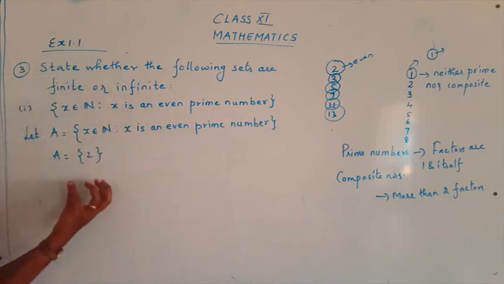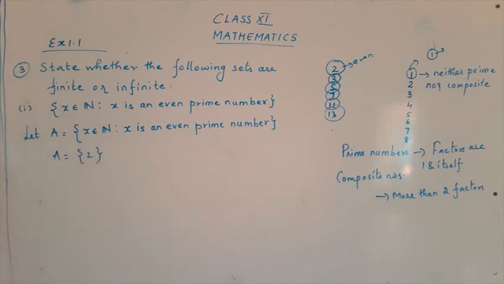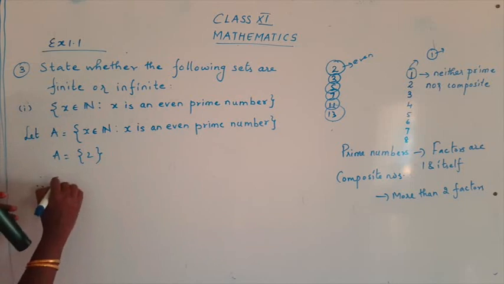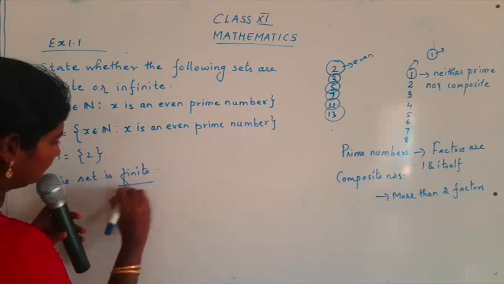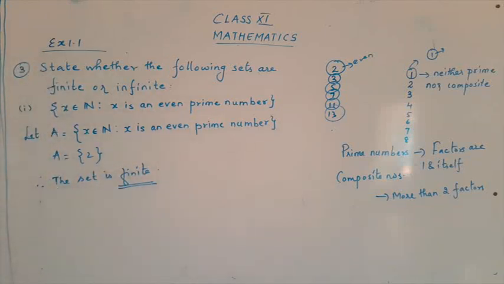So now here I can count the number of elements. If you are able to count the number of elements, you call that set finite. Therefore we can say the set is finite. That's all. So we have completed the first subpart. Take down the answer. Now, under question number 3, the second, third and fourth subparts will be homework.